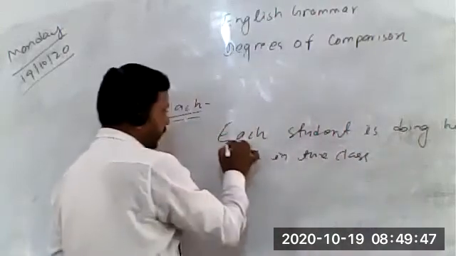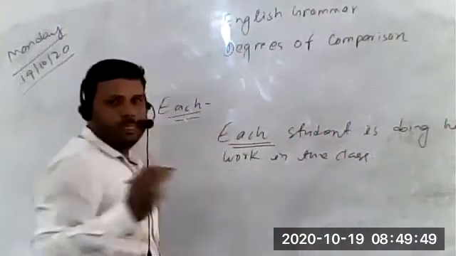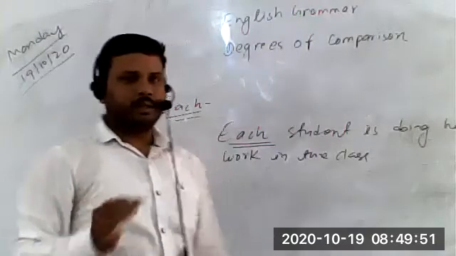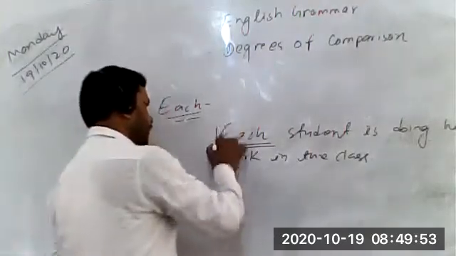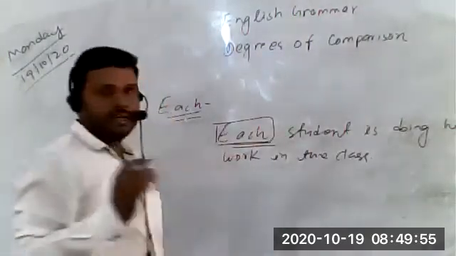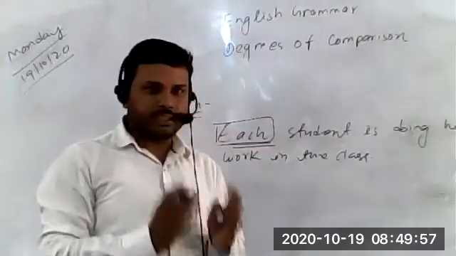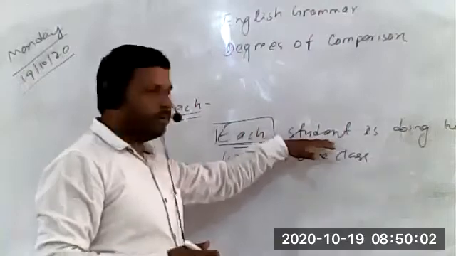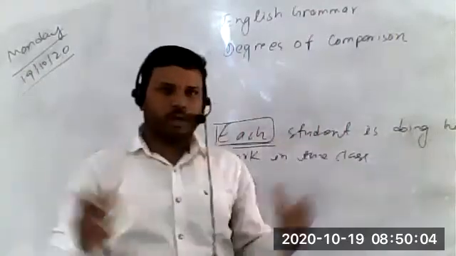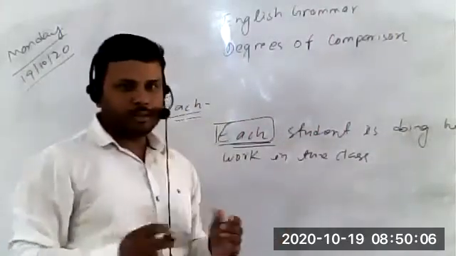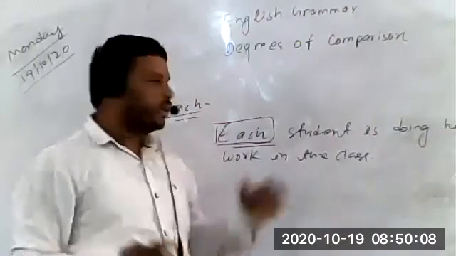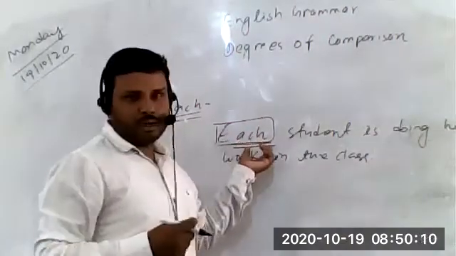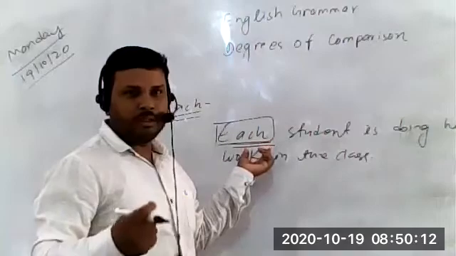So students, when we use each, it is also given in your book, you can read it out there. When we use each, it refers to the individual, one person or thing in a group. So here we are talking about each student not as a whole or a group. We are talking about them individually, one by one. So each refers to individual things or people in a group.